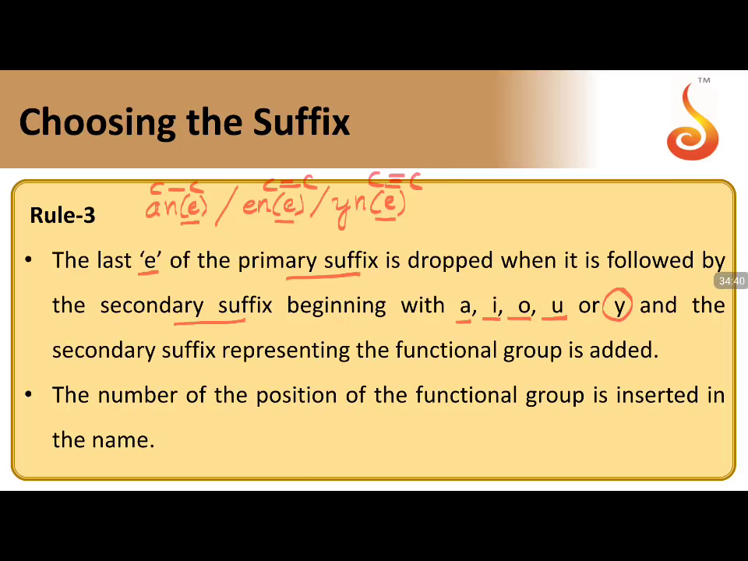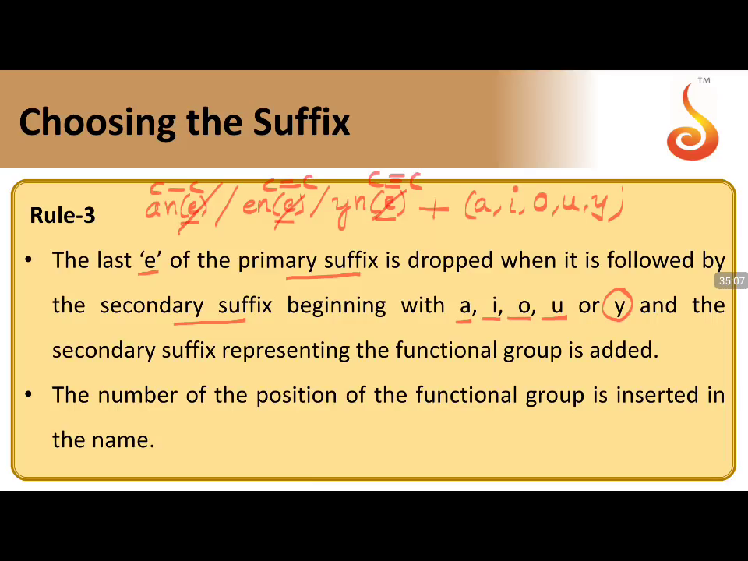So when you have these five letters following your N, in, ein, your E will be followed by these. If you have any of these, A, I, O, U, Y, we are going to remove this E from the letters of the primary suffix. So ane becomes an, ene becomes en, yne becomes yn.